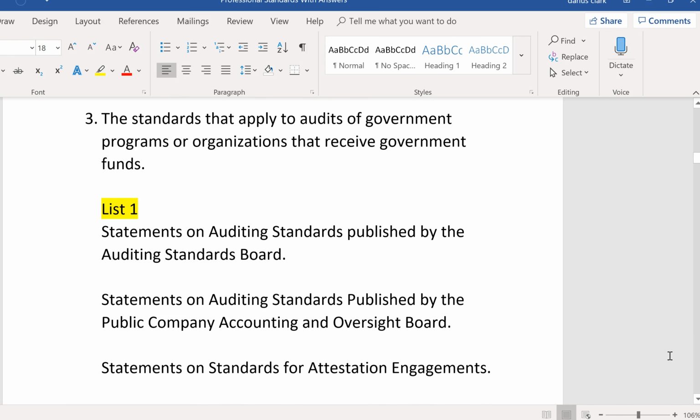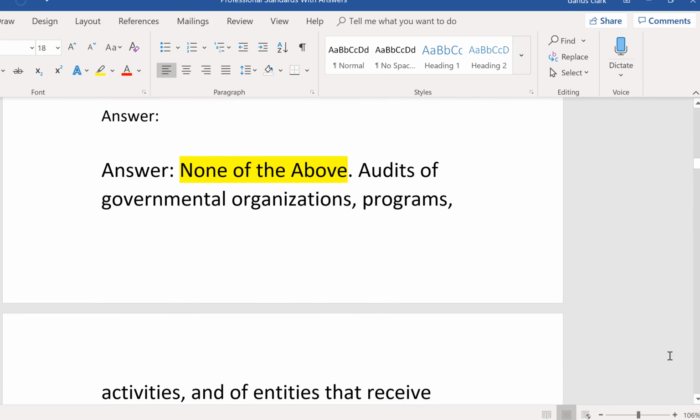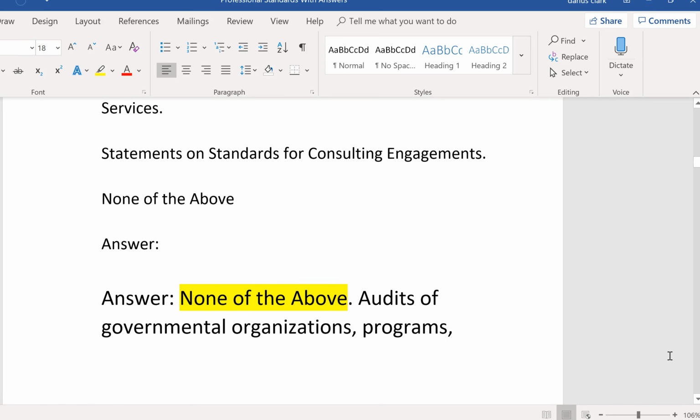Number 3, the standards that apply to audits of government programs or organizations that receive government funds. Those kinds of companies have to get audited, and the auditing standards that apply would not be what apply to other companies that don't get such funds. Instead, you'd have to know that audits of governmental organizations, programs, activities, and entities that receive government funds should be conducted in accordance with generally accepted government auditing standards, GAGAS, which would make the answer none of the above.